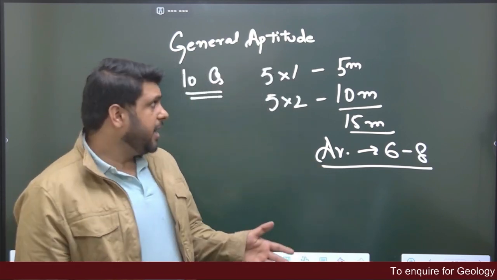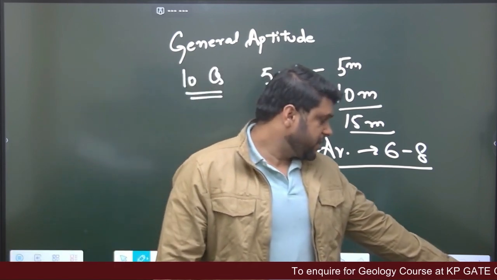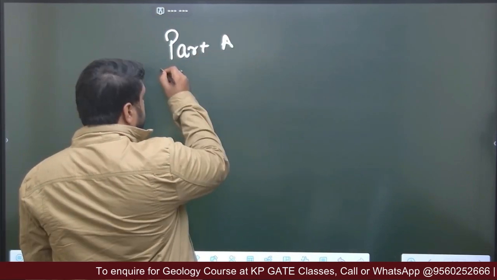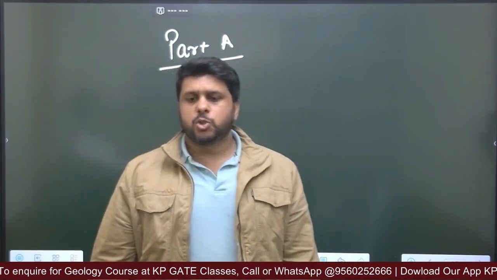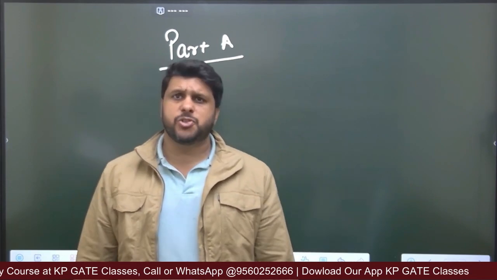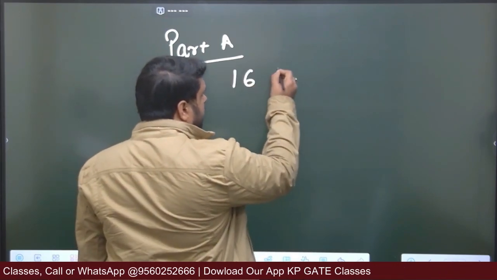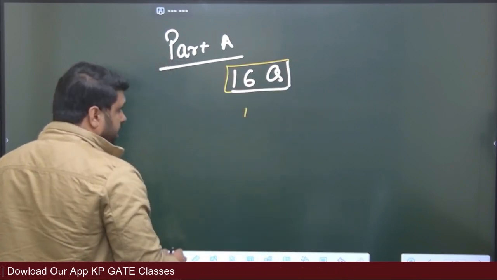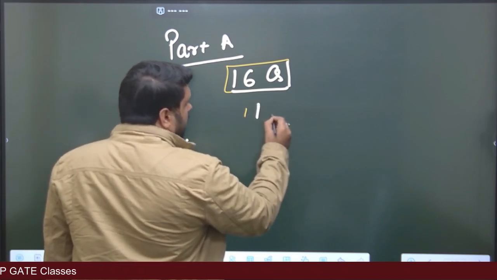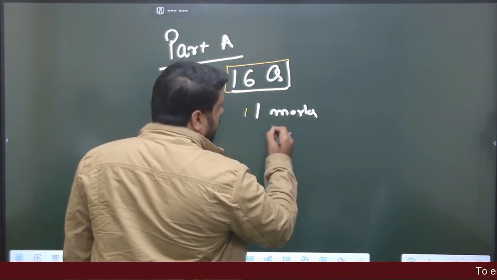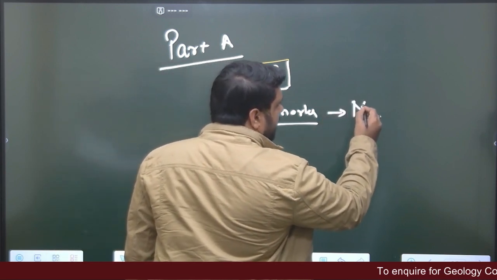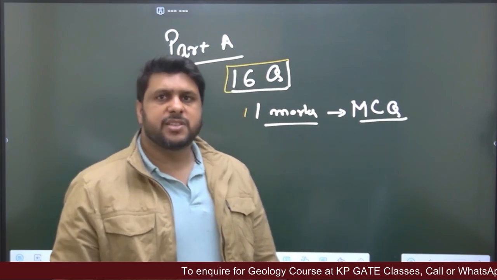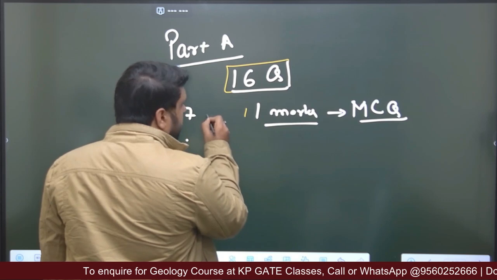Then after general aptitude there was another section, part 1, which is part A. In part A there were a total of 16 questions and they were arranged also. First in part A there were 1 mark questions, and all these 1 mark questions were multiple choice questions. The total number of MCQs was 7.